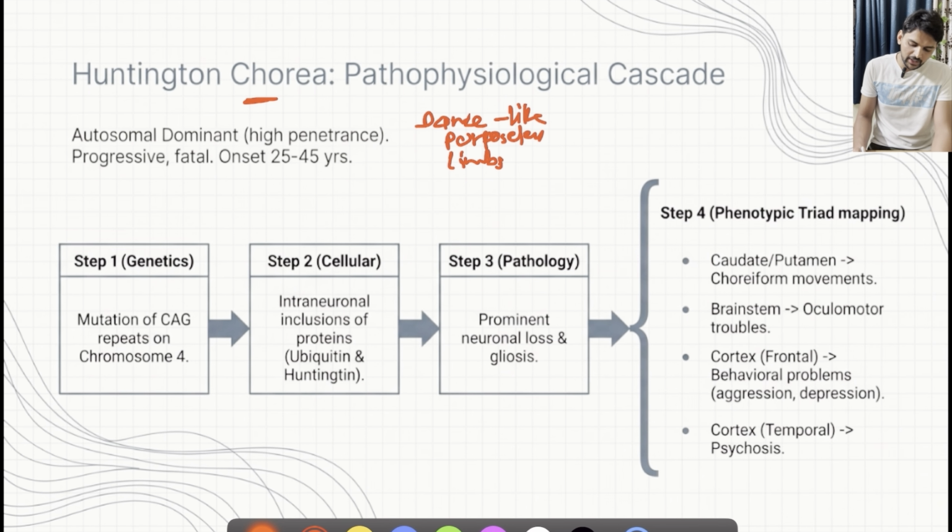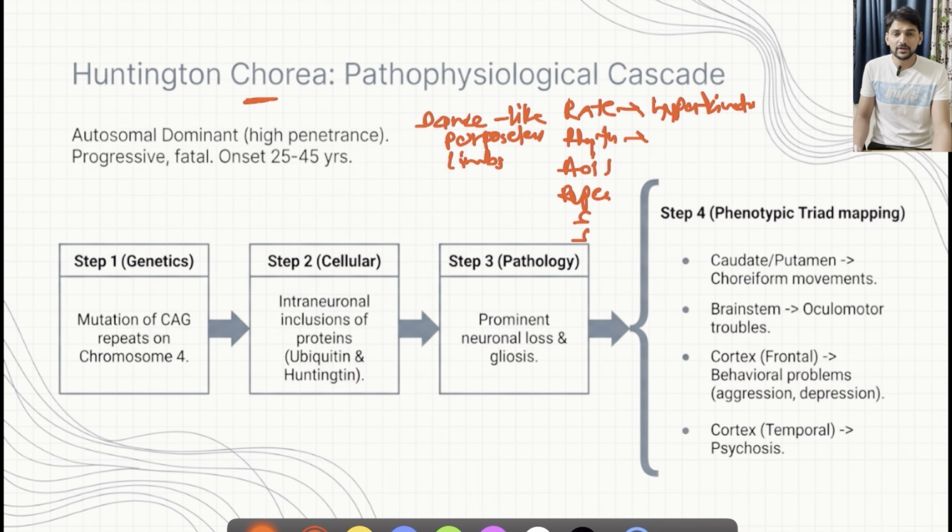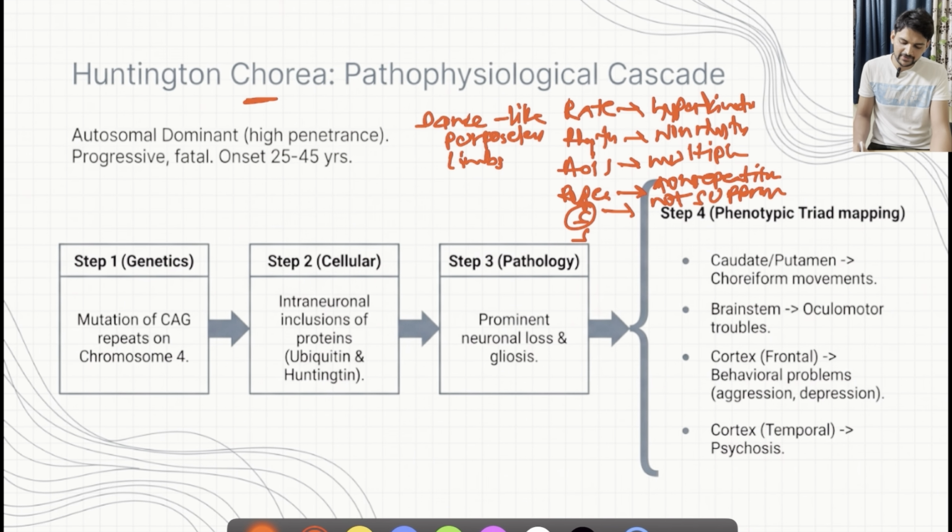So again, if you try to fit into the mnemonic, rate, rhythm, axis, repeat, yes, yes: these are hyperkinetic. Rhythm, it's not a rhythmic movement, so definitely it is non-rhythmic. The axis, the movement might be in any different axis, so multiple axes. Is it repetitive? No, these movements are non-repetitive. Is it suppressible? Not suppressible. Voluntarily we cannot suppress these, and the sites are usually limbs, distal segments mainly.